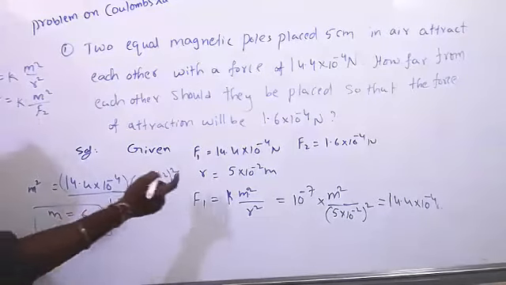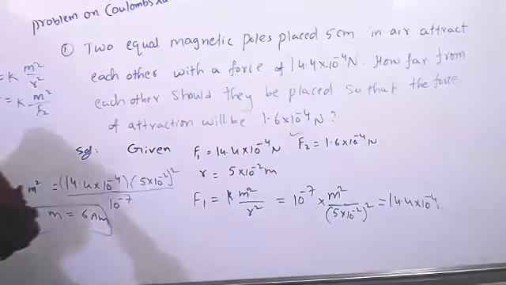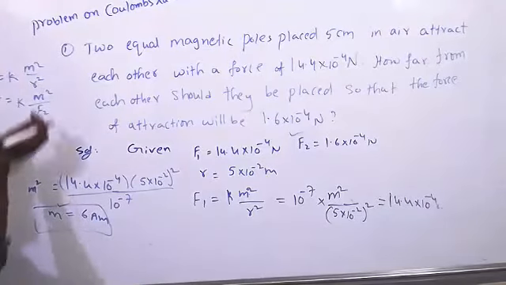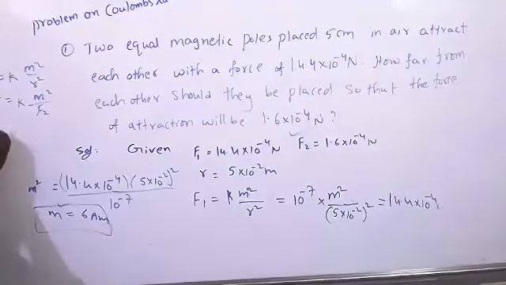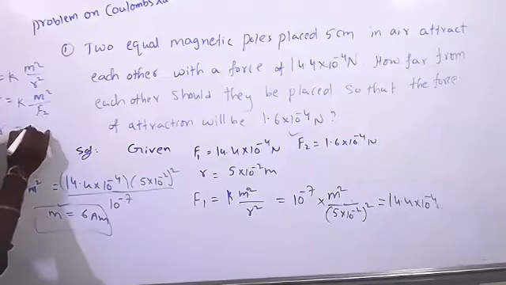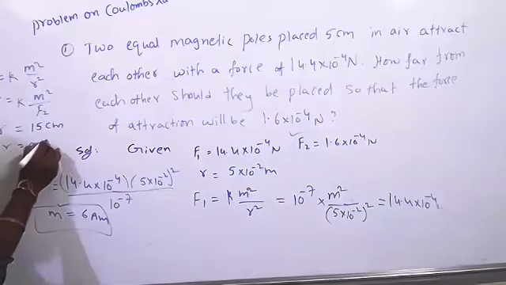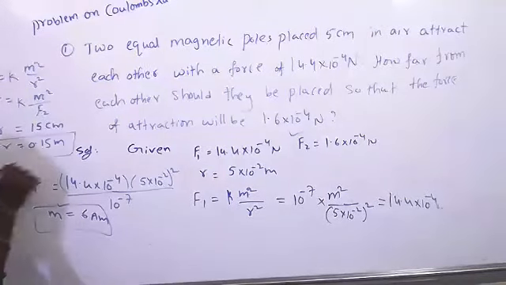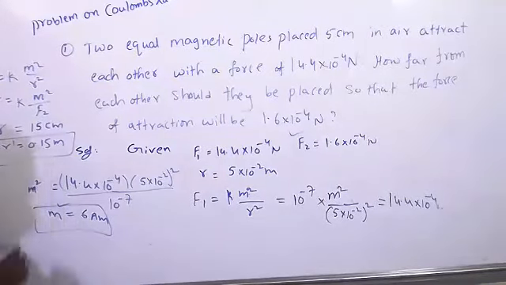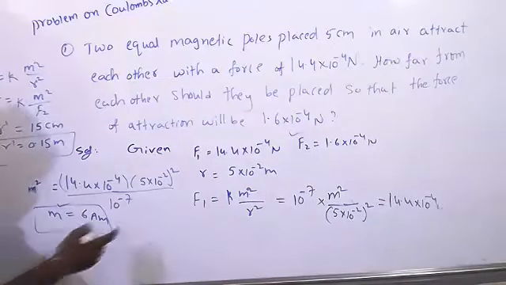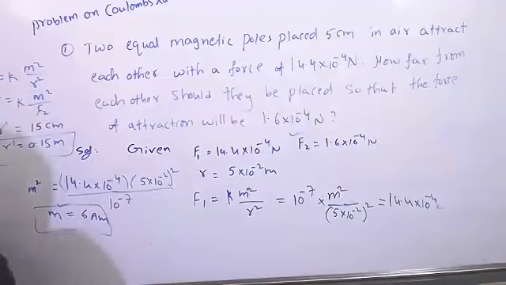F2 we know, m we know, k value we know. Then we have to find r. That r you will get 15 centimeters, which is equal to 0.15 meters. That is r dash.